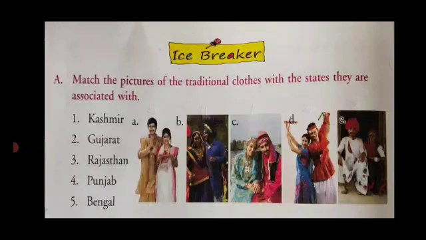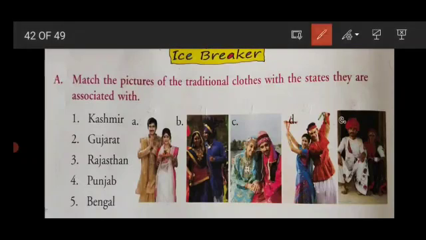Now next question is the icebreaker. This question is, match the pictures of the traditional clothes with the states they are associated with. Children, you have to match the traditional cloth pictures with their states.